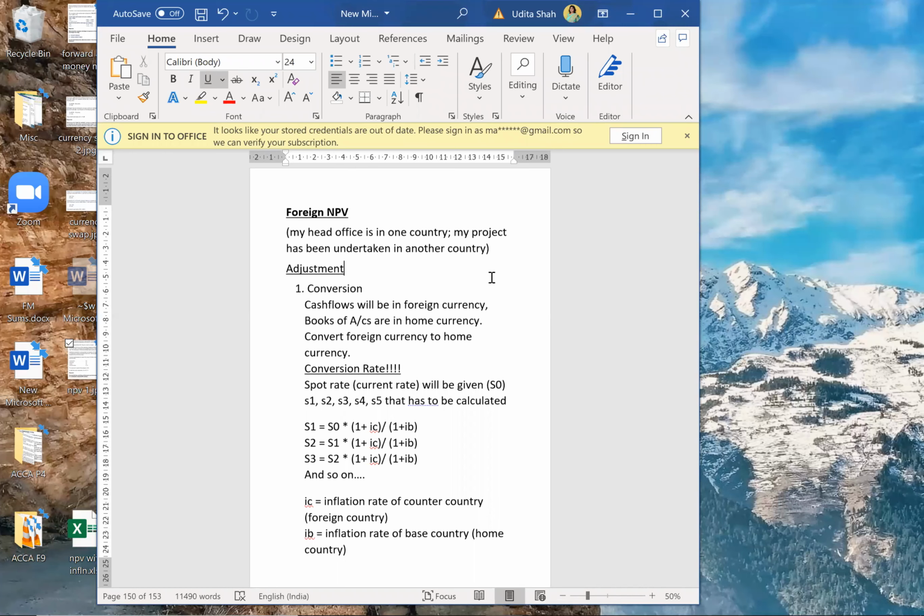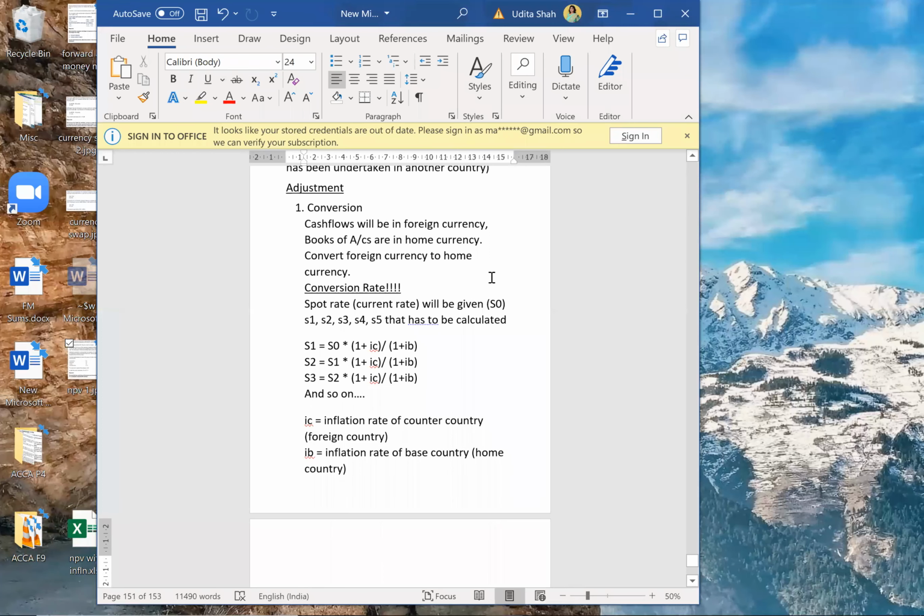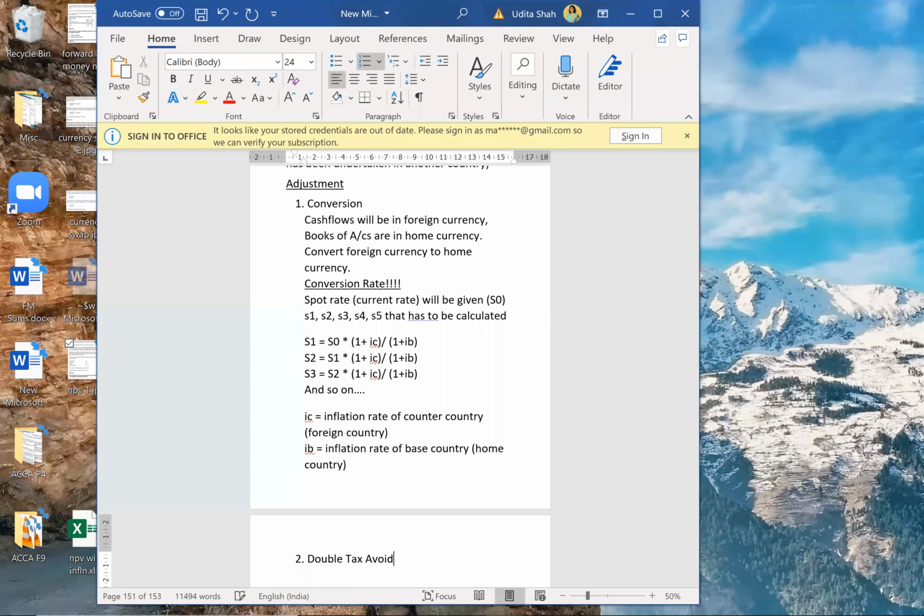Okay, so let us do the next part now. The first adjustment was very important, having the conversion rate for each year. Now the second adjustment will be your double tax avoidance agreement.